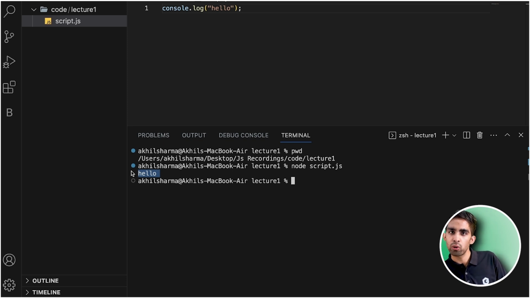So I have installed Node. You have seen, I have told you how to install Node. I have run the file as well, team. So let's revise everything, team, because revision is very, very important. Trust me. So what have we discussed till now?